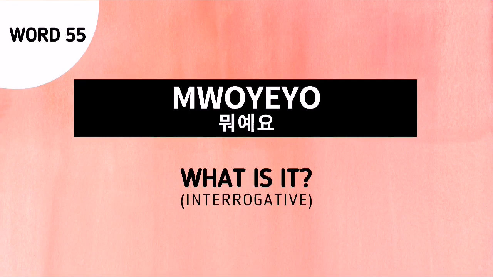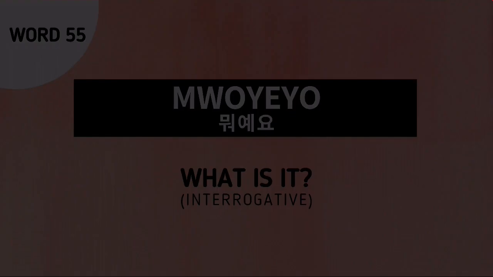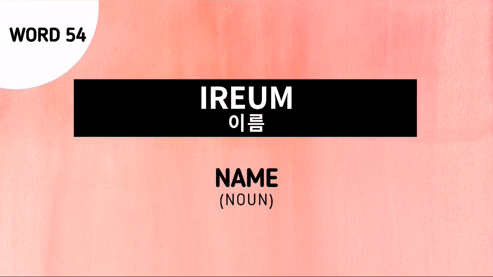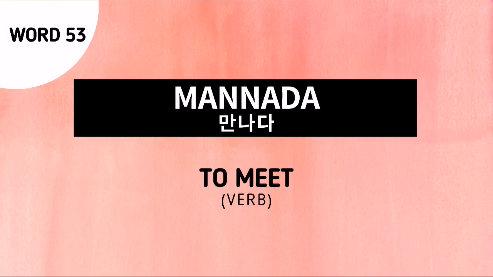Word or phrase number 55 is moeyo, and this is an interrogative phrase which means what is it? Word number 54 is irim, and this is the Korean noun for name. And the last for our review is word number 53, 만나다. This is another root verb which means to meet.